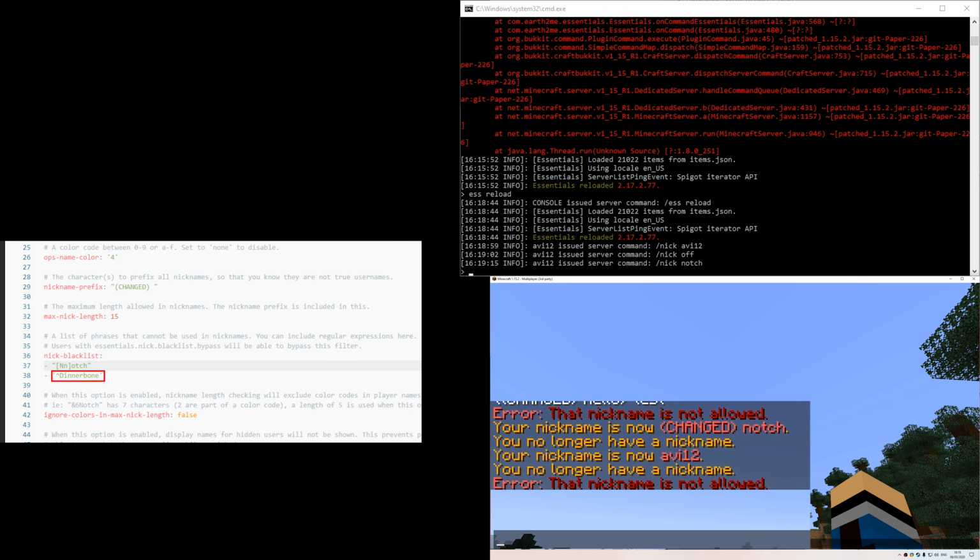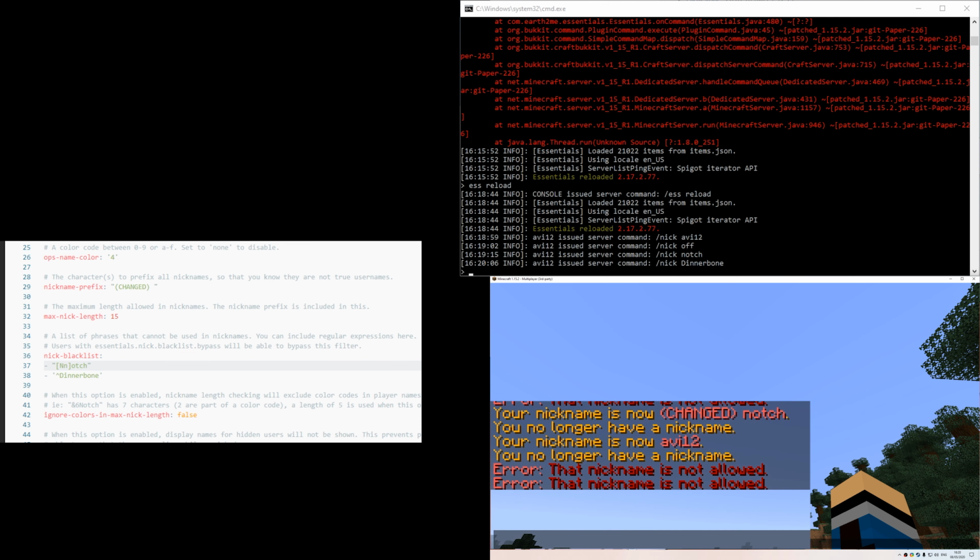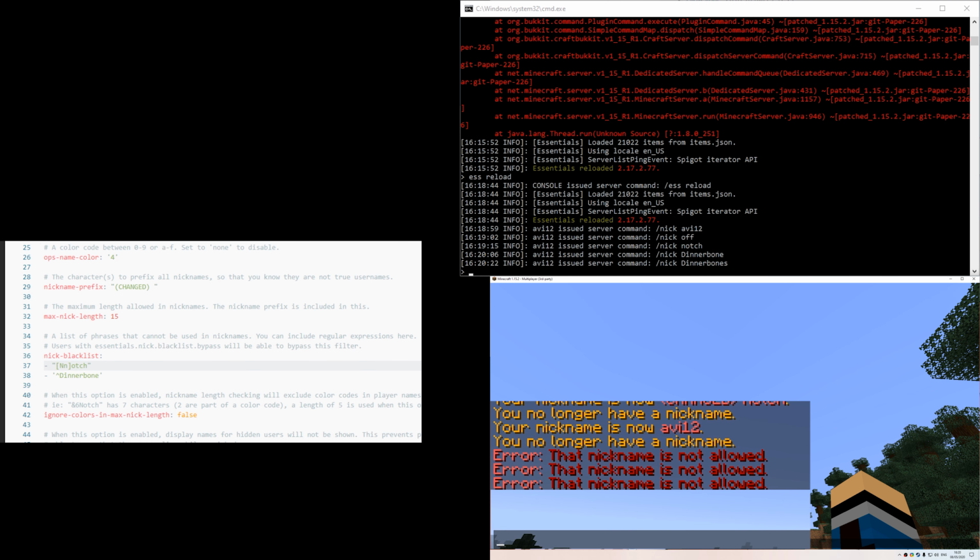Okay, what about the second item, the caret dinnerbone? Well, it doesn't mean to match the caret itself, but rather the caret is a rule for matching the beginning of a string, which means that if I'm trying to use /nick dinnerbone, it is obviously not allowed. But even if I try to use dinnerbones, it's not allowed either, because the beginning of the string is basically from the first character.